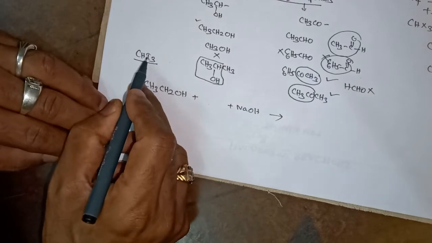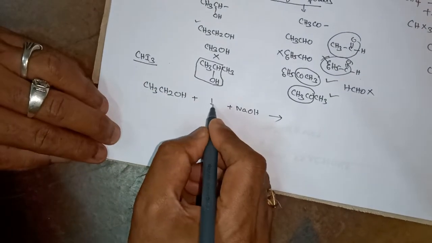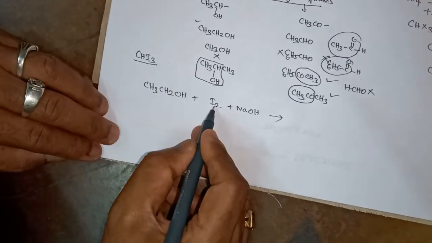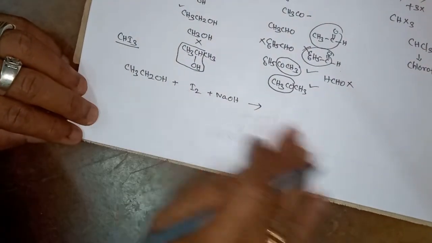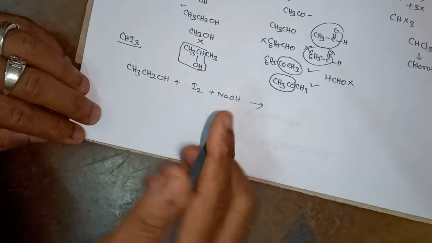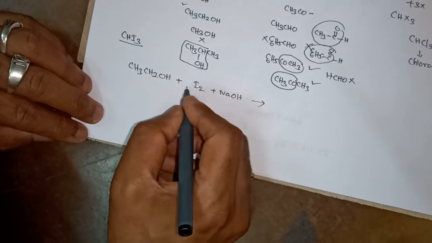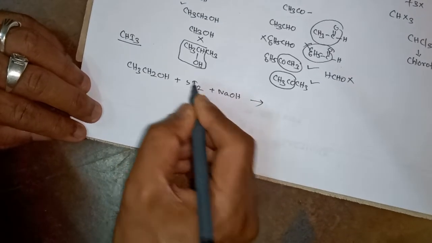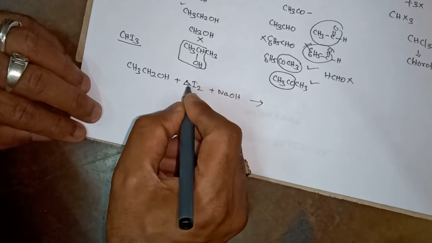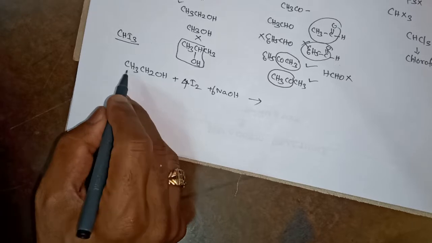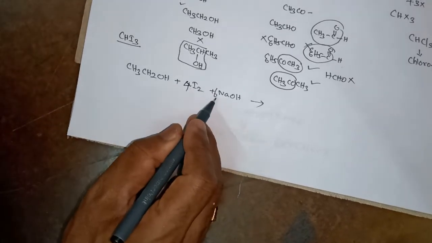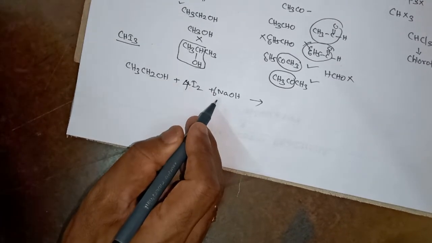If I want to prepare iodoform, I use iodine. For bromoform, bromine. For chloroform, chlorine. In this reaction the ratio is 1:4 for one and 1:6 for the other. So 1 mole of this takes 4 moles of this, and this one takes 6 moles of this.